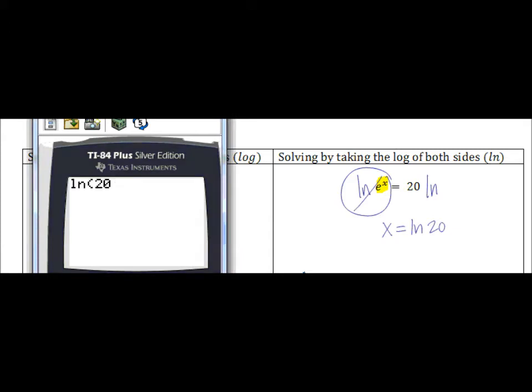If we take the ln of 20 and round it to the nearest thousandths place, we see that x is about 2.996.